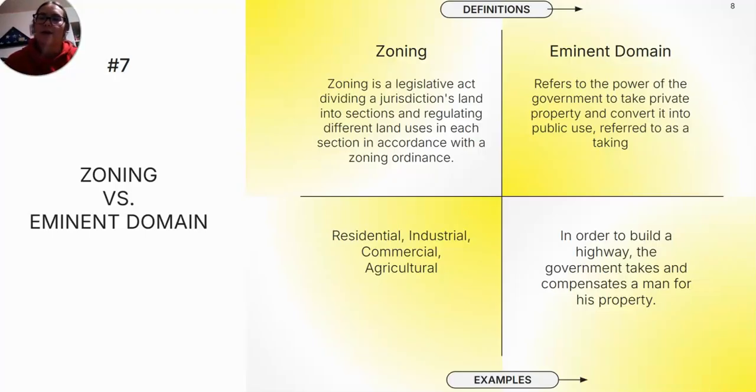Eminent domain refers to the power of the government to take private property and convert it into public use, referred to as a taking. So an example would be, in order to build a highway, the government takes and compensates a man for his private property.